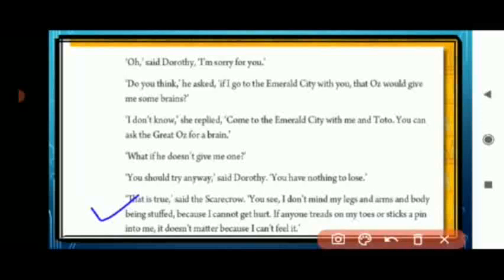Now, let's see the difficult words. We will underline the word "treads." Treads means to step on my toes. If somebody steps on my toes, nobody can harm me. Now let's see what happened next.